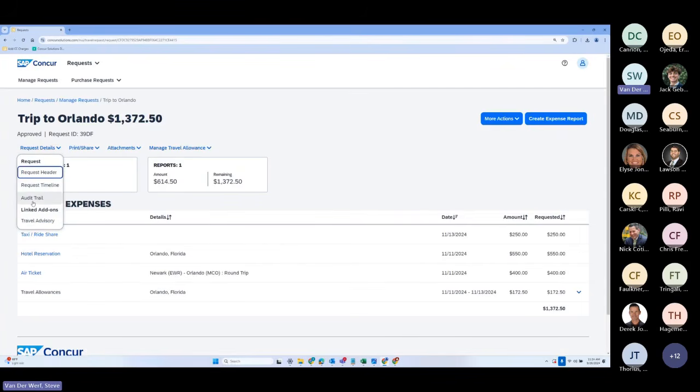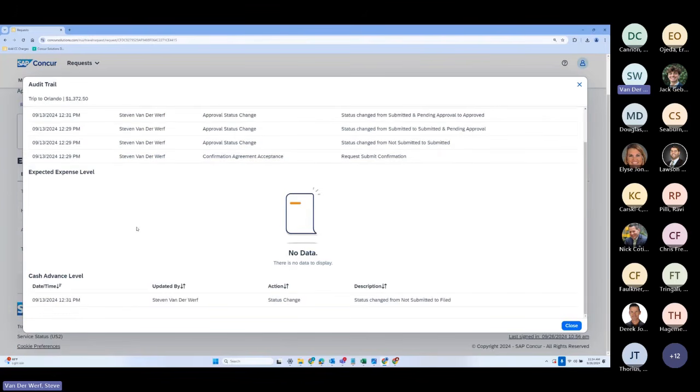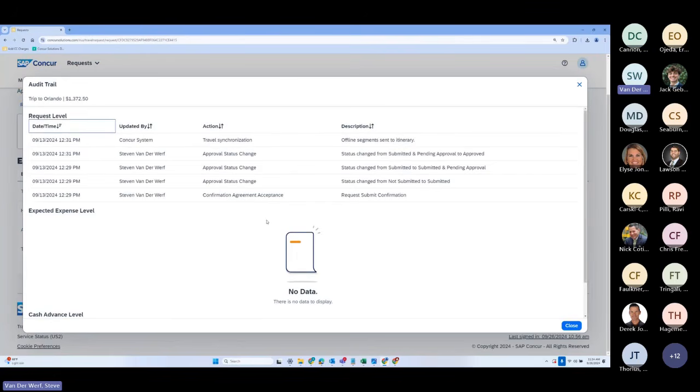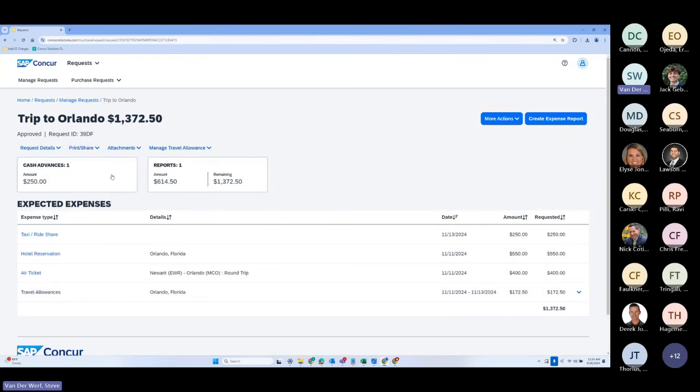Also, I want to just bring your attention to the audit trail here as well. Before you saw how anybody, including the employee or an approver or whoever has access to the individual request, can see the approval process and where that goes. You can also see a more in-depth audit trail of the request and what's happened to it as it's gone through all the procedures, going back and forth to different approvers and whatnot. So if an approver changed the approval status, they sent it back, went through again, you'd see all the detail here. And all this, by the way, is also reportable from our robust reporting tools.